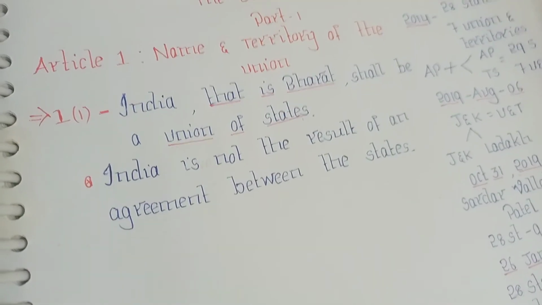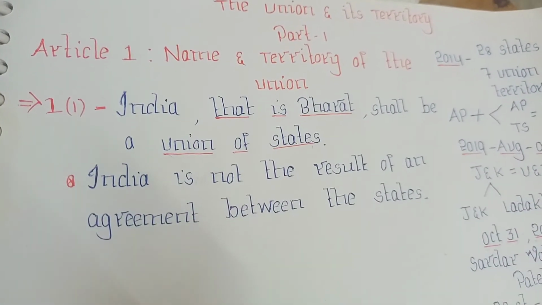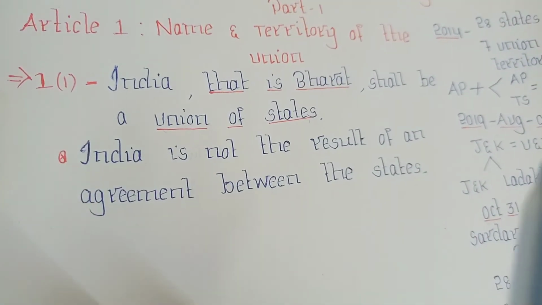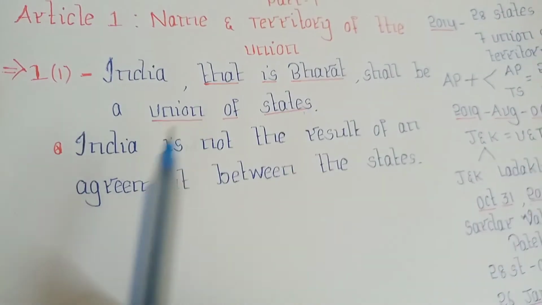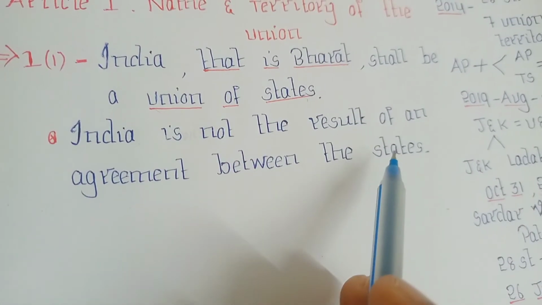All these princely states gave up their sovereignty and merged into the Union of India. So India as a political entity was already there. So we cannot say that India is the result of an agreement between the states. That is why it is called Union of States, not Federation of States.